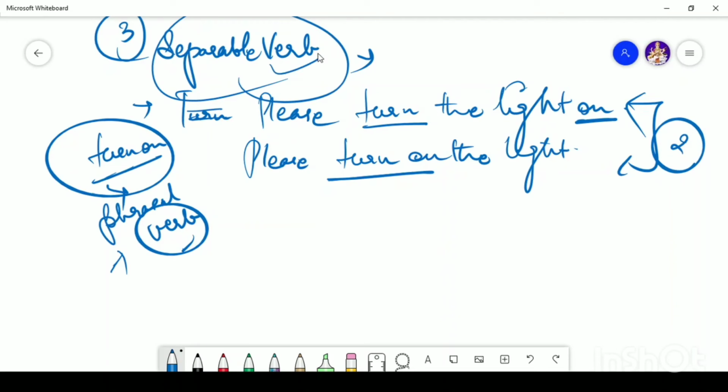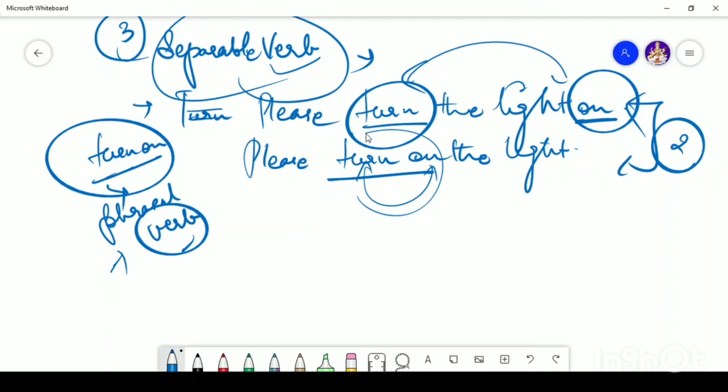So these are those verbs. Separable verbs means these phrasal verbs can be separated. You can see that turn is here and on is here. These phrasal verbs are separated and they can also be put right together. So it can occur in both the forms.